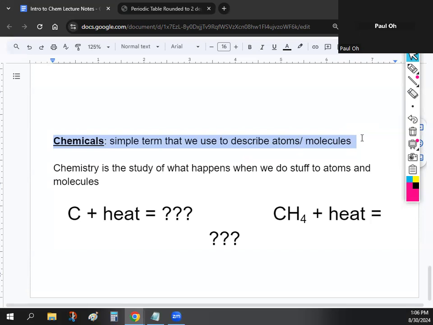So pretty much everything that's physical, everything in the universe, in this class, we consider them chemicals. Okay, so water is a chemical. The air that you breathe is a chemical. You're made of chemicals. Okay, just want to take the stigma out of that word. We're going to be working with chemicals. Some chemicals are bad for you, obviously, but everything that is an atom or molecule, even things that don't harm us, are chemicals.